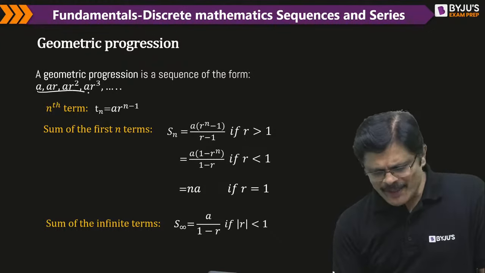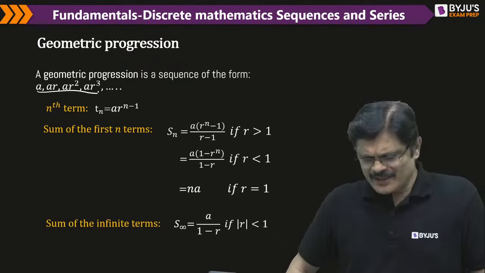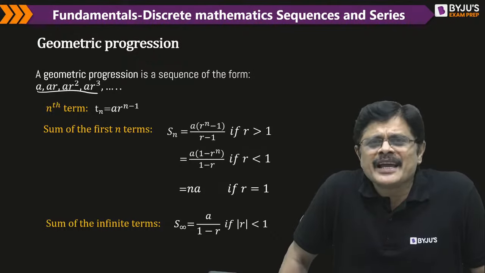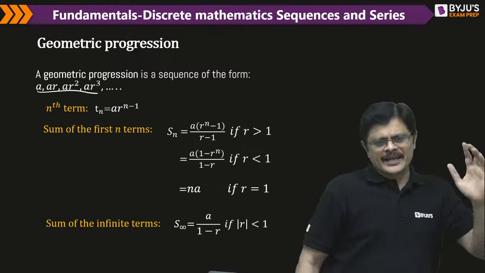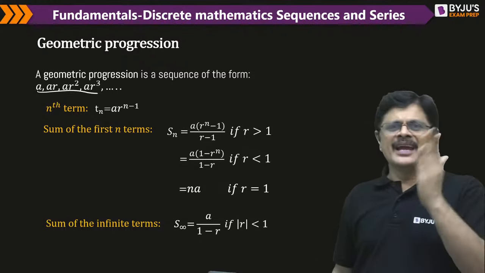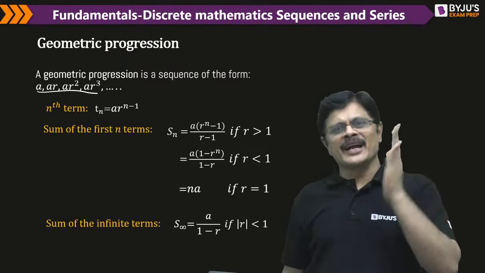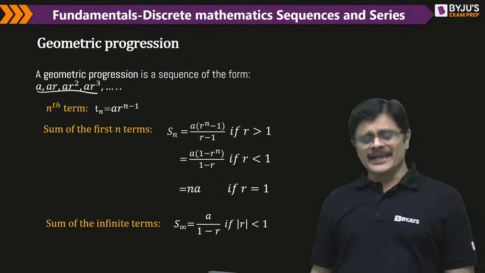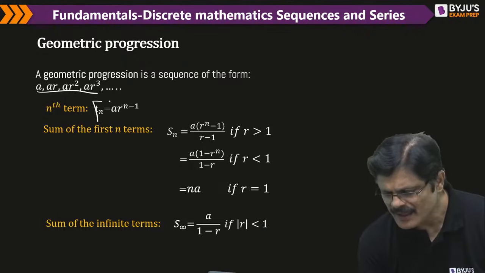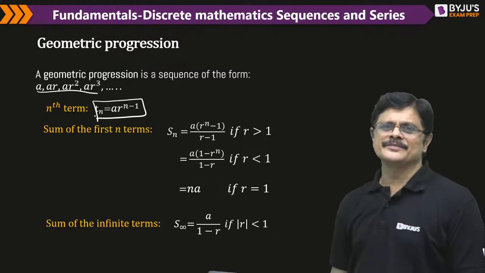See, this is a geometric series or progression, you can call it. It's a sequence of the form where every time a common ratio, we call it r, is multiplied. a, then a r, a r square, a r cube, and so on. So here the nth term is a r power n minus 1.